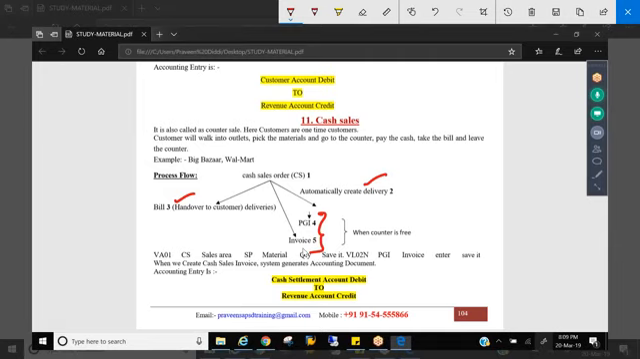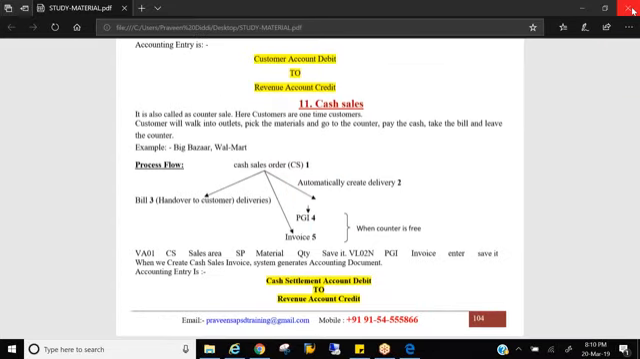So the accounting entry is cash settlement account to revenue account credit. Anything has to be posted into the revenue account. Cash settlement account is a suspense account. So until then, the money would be in the cash settlement account, which will get debited and be posted into the revenue account. So where is the triggering point of this automatic delivery? We'll see it in the system once we start the configuration. This is cash sales.